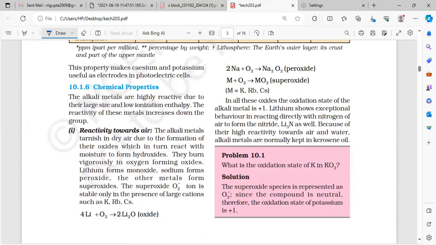If you are treating lithium with air, what compounds do you get? This is firstly reacting with the oxygen. But here you point here the Li3N. Is it visible? Is it visible to you?